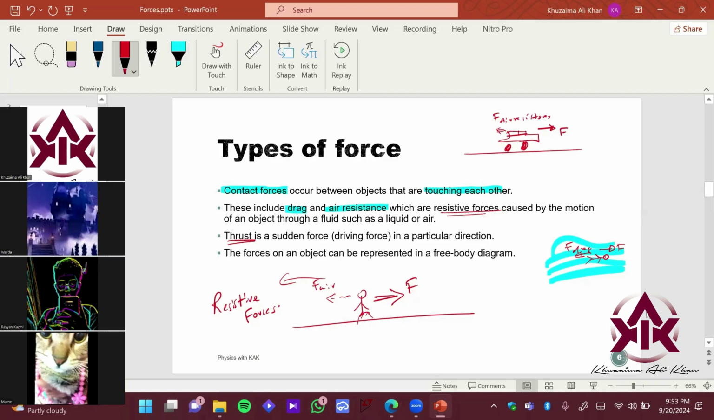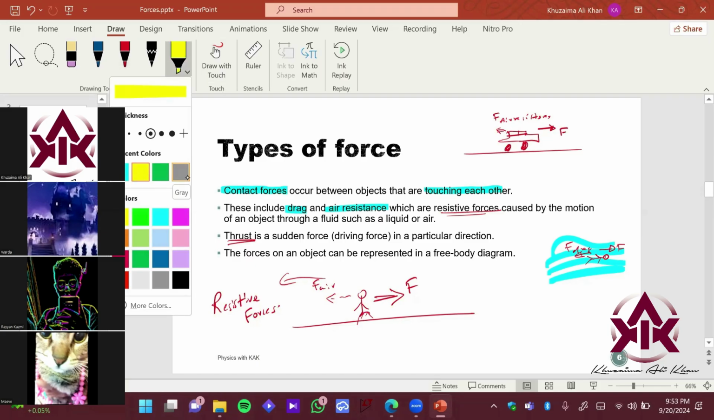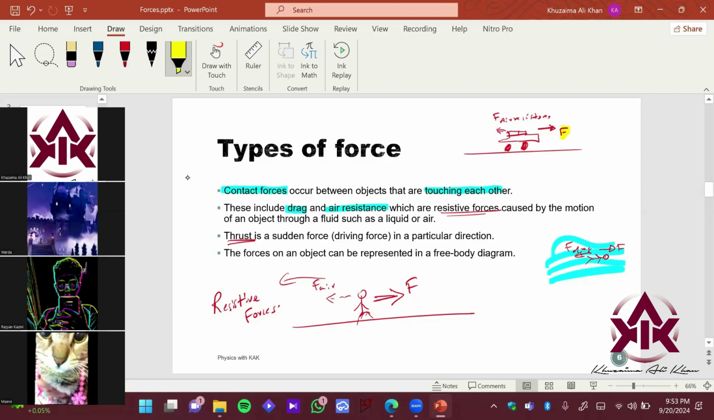Okay. So thrust is just the push of an object, right? This car is basically having a forward force of F, which is provided by the engine. The engine pushed it to basically move with force F. Similarly, when you're moving with force F, that is the force provided by your body. So this is the thrust or driving force, which is causing the object to move in a particular direction, right?